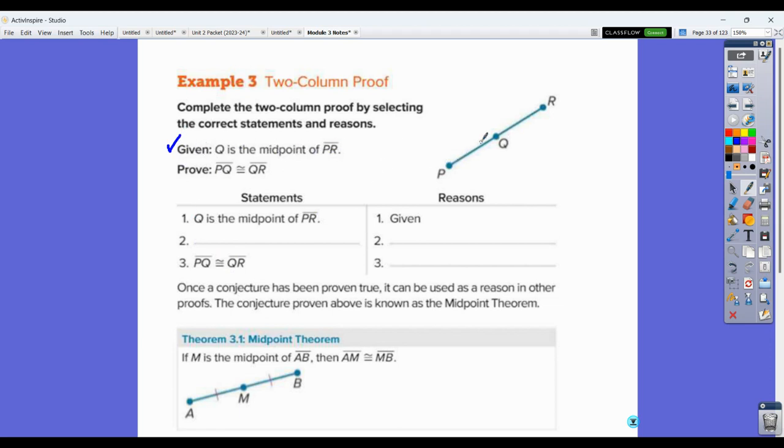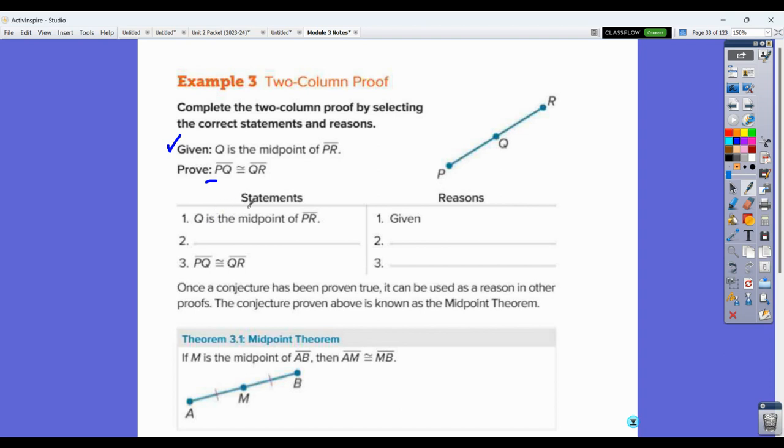If I come over to the diagram here, they've given you a diagram, but I know that Q is the midpoint of PR. So that is given to me. Notice I did not mark my congruence in here because when you do a proof, marking those as congruence is actually another thing. It doesn't say that PQ is congruent to QR. It says Q is the midpoint of PR. And if you notice, we're actually proving that PQ is congruent to QR. So do we know that? Yes, we know that. We go through our steps to do it.